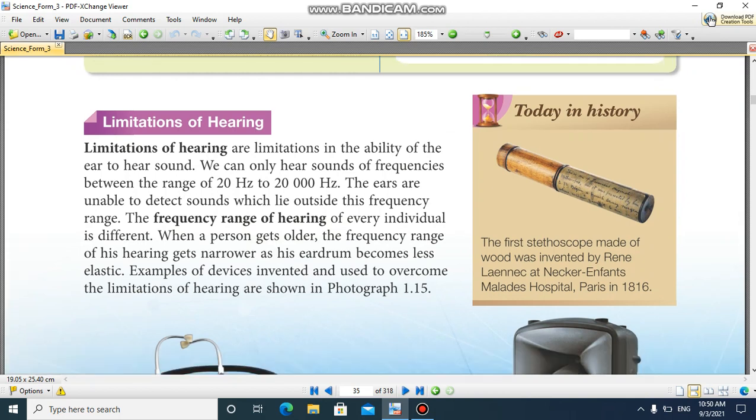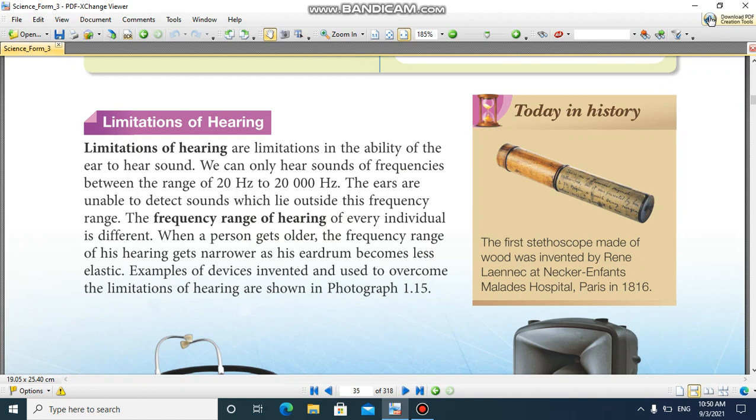Limitation of hearing. Limitations of hearing are limitations in the ability of the ear to hear sound. We can only hear sound of frequencies between the range of 20 Hz to 20,000 Hz. The ears are unable to detect sound which lies outside this frequency range. The frequency range of hearing of every individual is different.